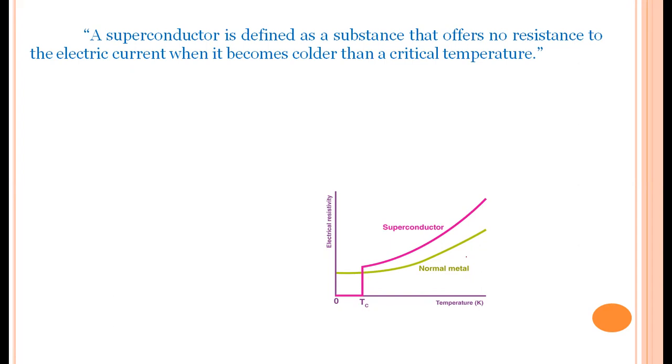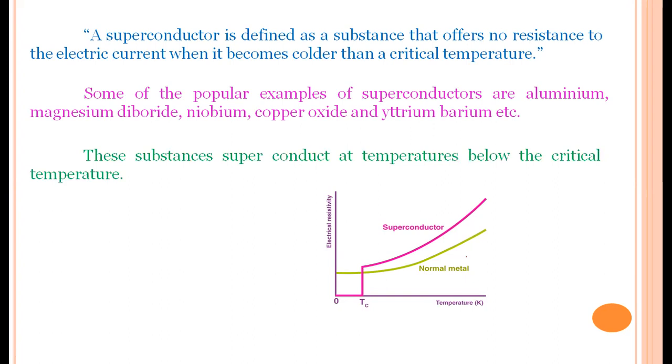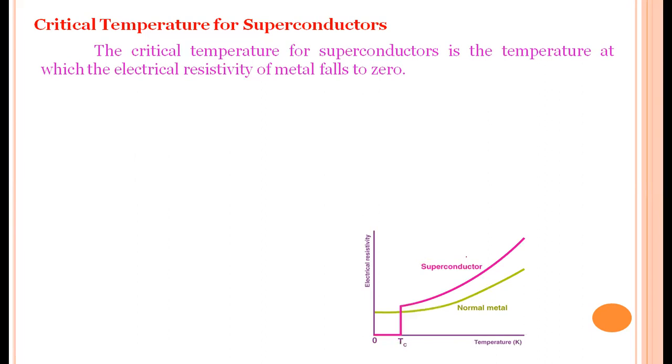than a critical temperature. Some examples of superconductors are aluminum, magnesium diboride, niobium, copper oxide, and yttrium barium, which our scientists have discovered up to now. These substances superconduct at temperatures below the critical temperature.